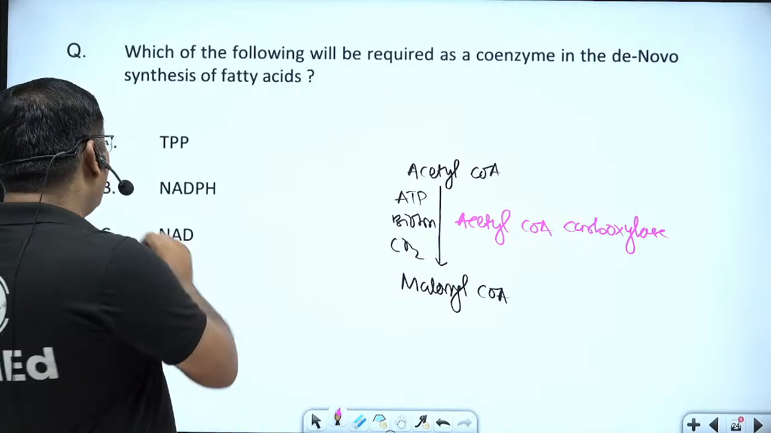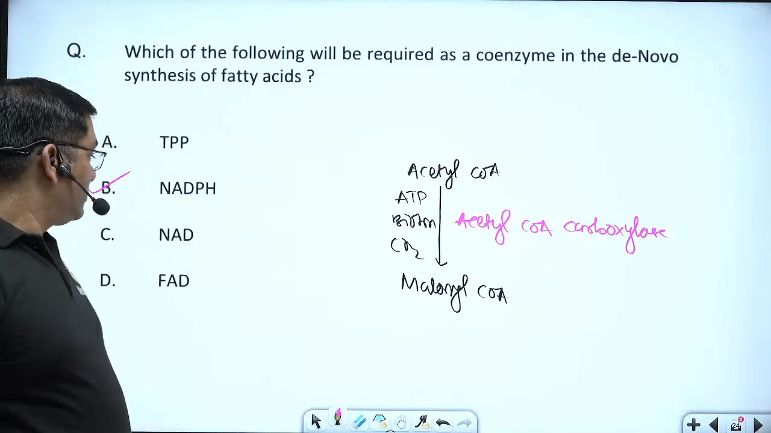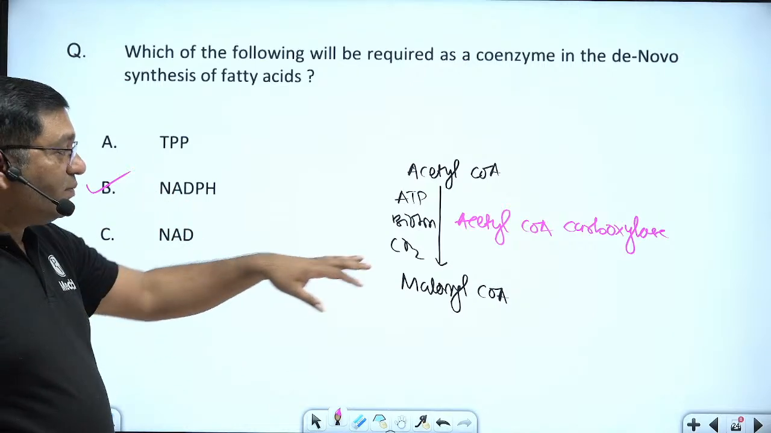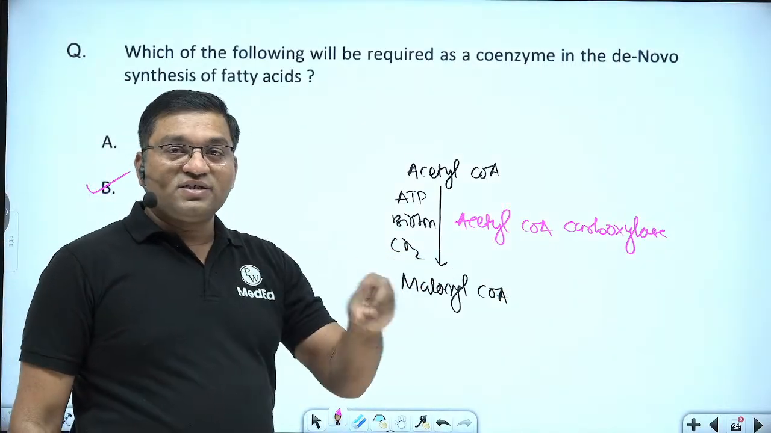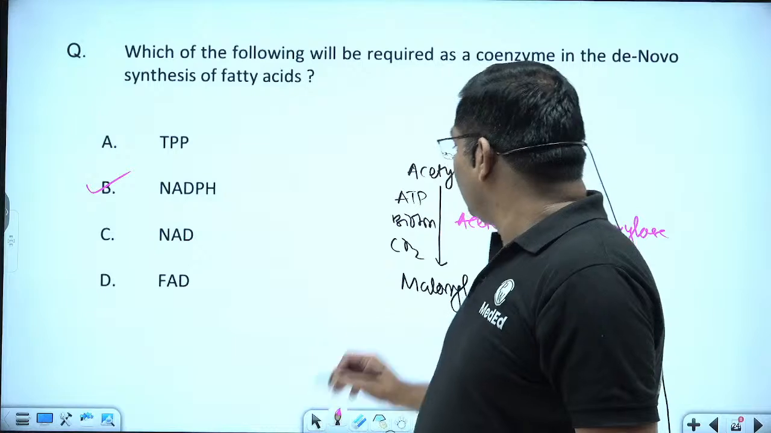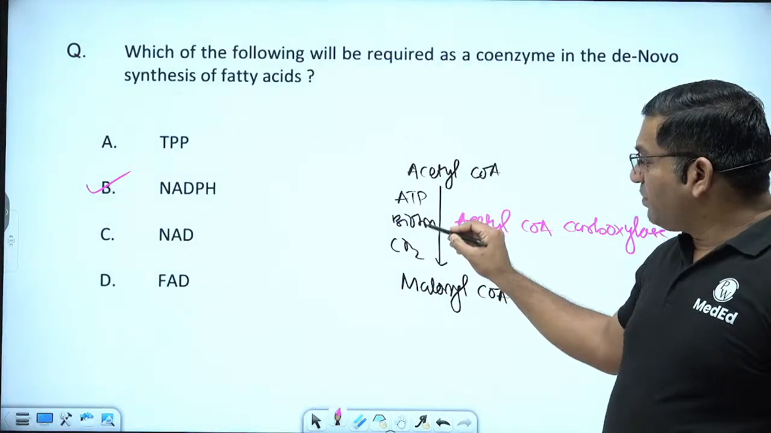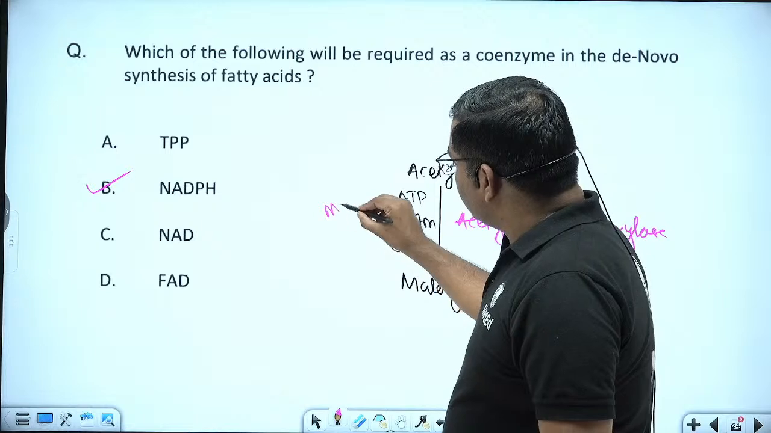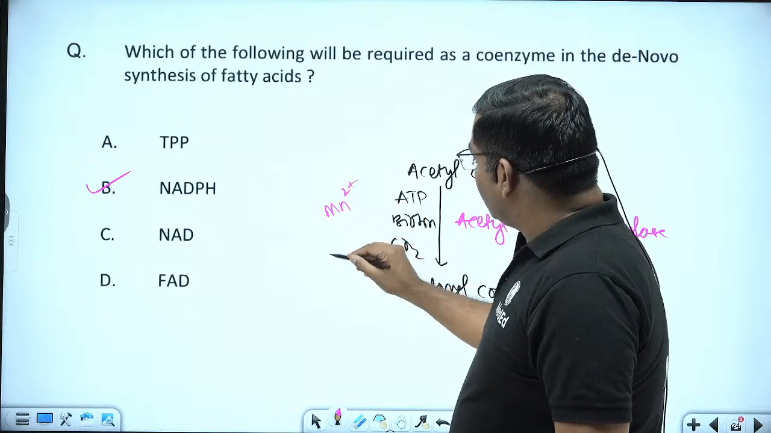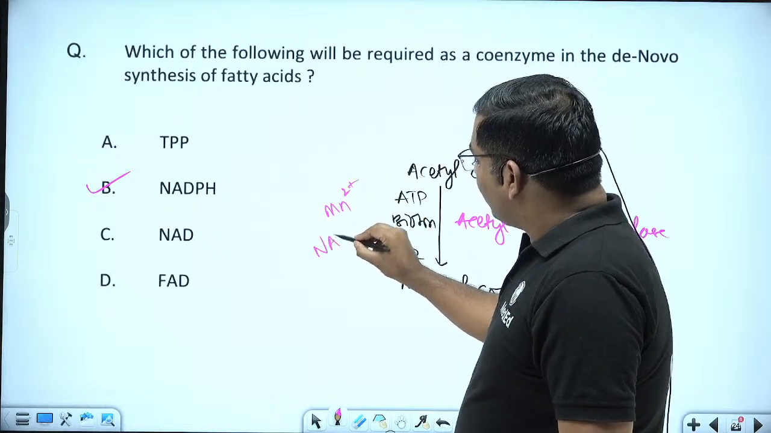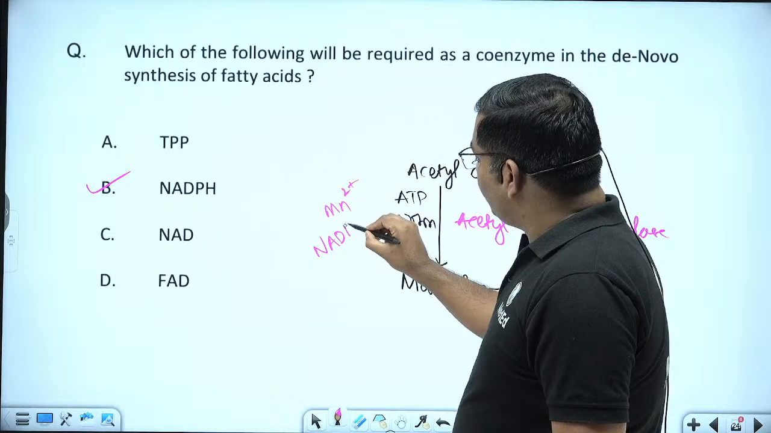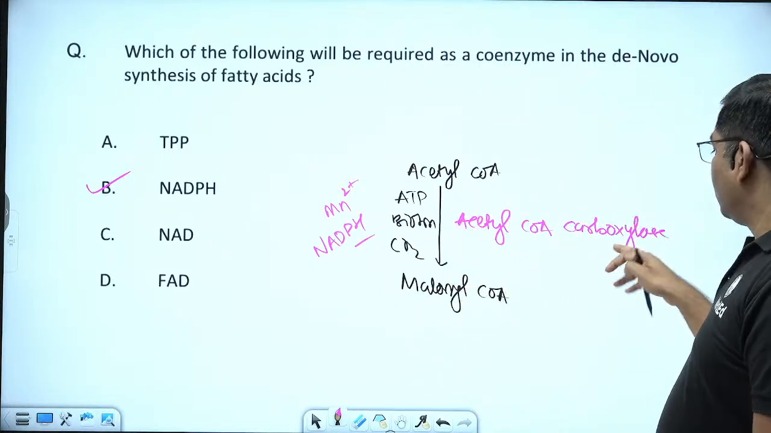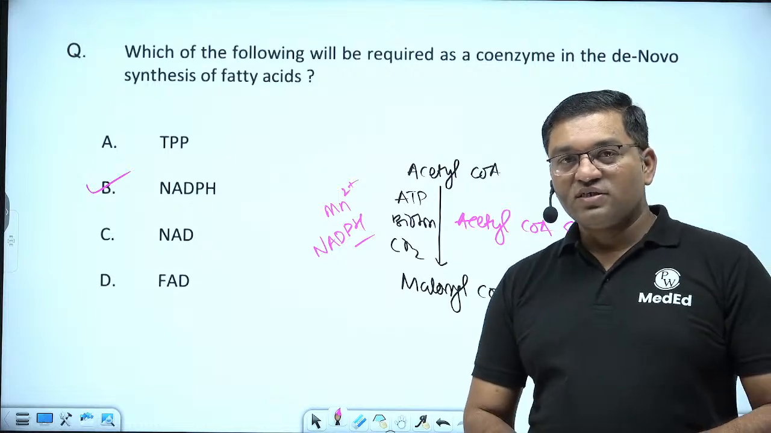So reductase mainly requires NADPH. So here the answer is NADPH. But for this acetyl coenzyme A carboxylase, there are 5 cofactors required: ATP, biotin, CO2 as bicarbonate, and then manganese and NADPH. These are the 5 cofactors required for the acetyl coenzyme A carboxylase enzyme.